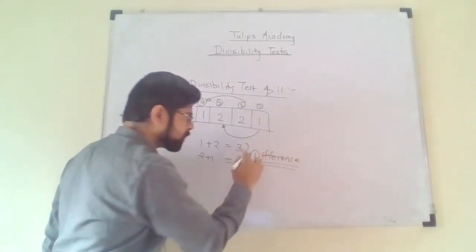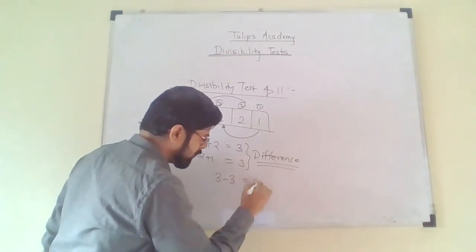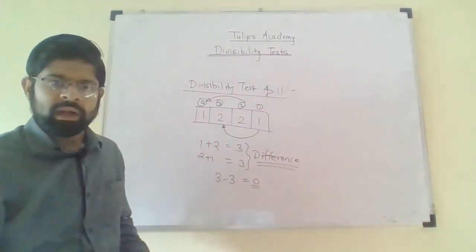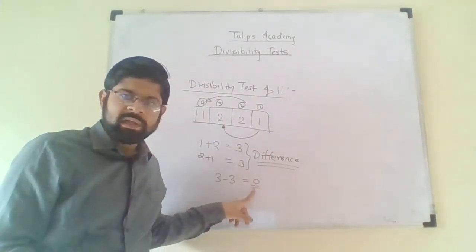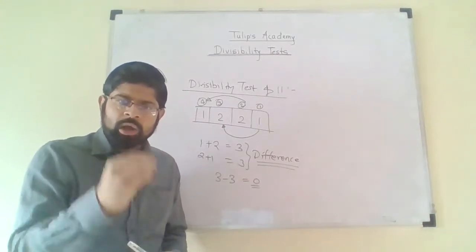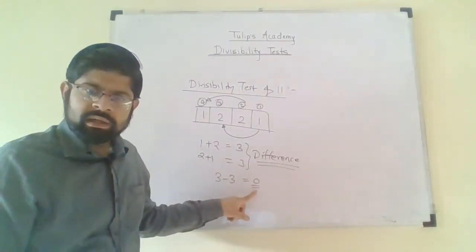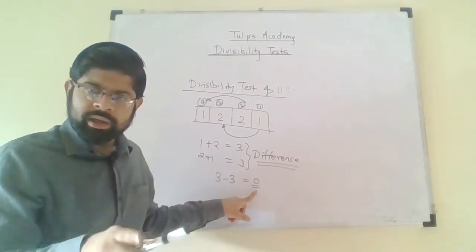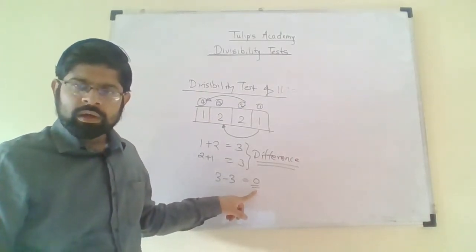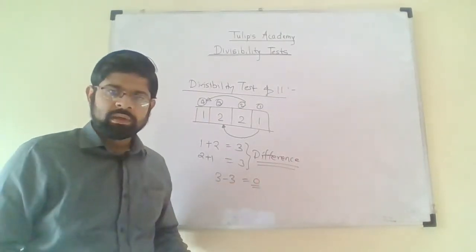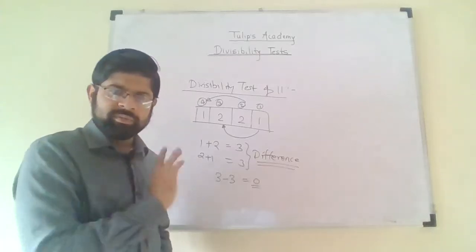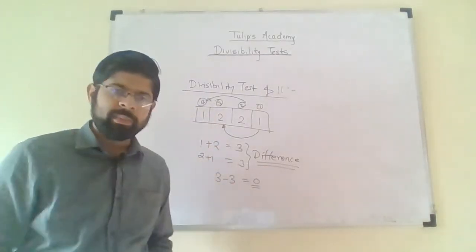So 3 minus 3 turns out to be 0. If this difference is 0 or a multiple of 11, like 11, 22, 33, 44, then the entire number is divisible by 11.